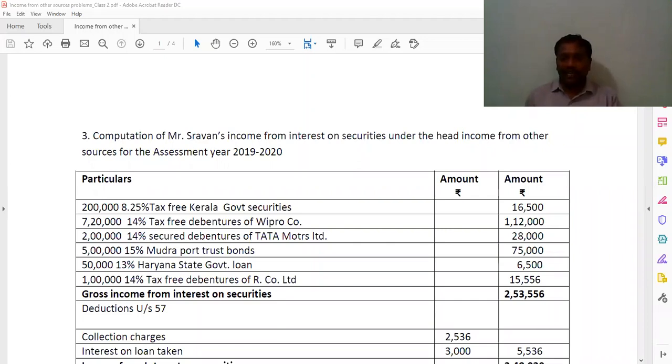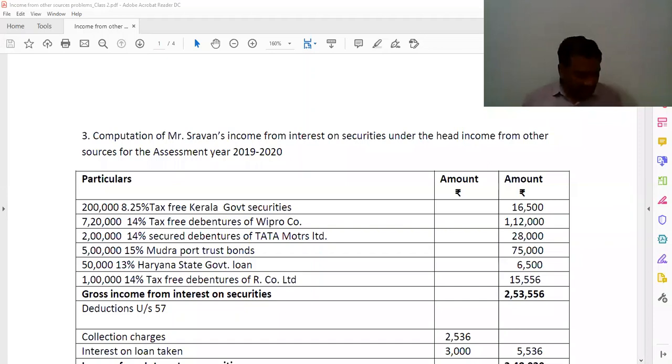That is, first you are going to calculate NI, net interest, face value into rate by 100, and next you are going to calculate gross interest. So gross interest is equal to net interest into 100 by 90. How are we getting 100 by 90? Tax is at 10%. So 100 divided by 100 minus tax rate, 100 divided by 100 minus 10, you are getting 100 by 90. And if you get less tax government, one step, less tax commercial, listed and unlisted, only one step we are going to do. That is, gross interest is equal to face value into rate by 100.